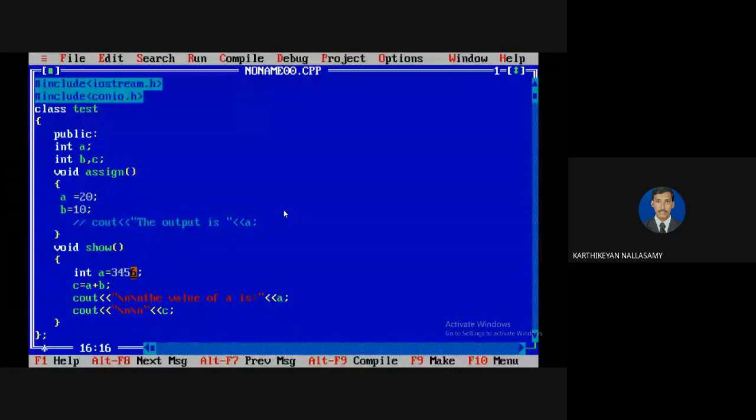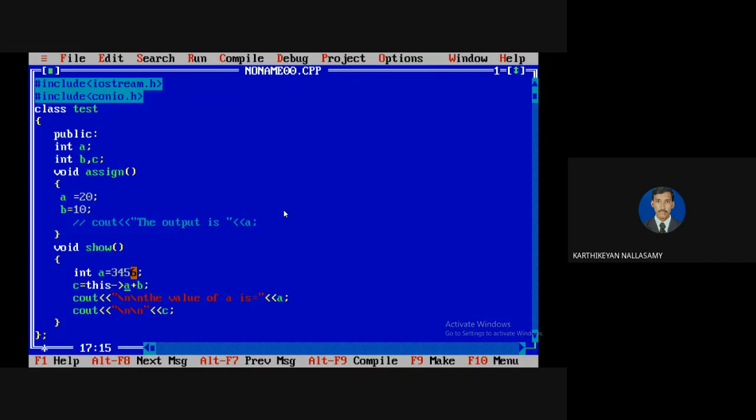But if you expect to use 20 here, not 3456, then in this case you have to use the this pointer. I will repeat once again. If your instance name and local variable names are the same, and you want to differentiate the instance variable from the local variable, we can use the this pointer. This means the current object, so it always refers to the instance variable. So if you want to use 20 here instead of 3456, you have to use the this pointer.